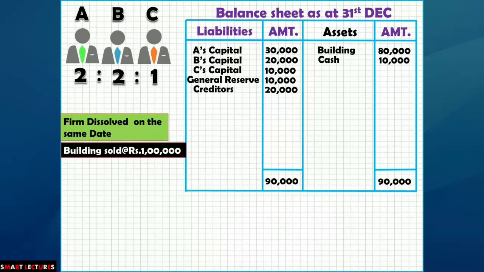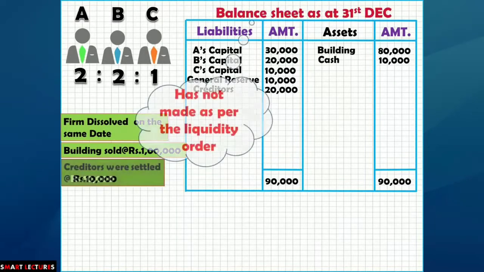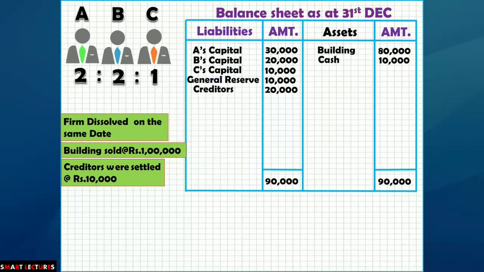Building was sold for rupees 100,000 and creditors were settled at rupees 10,000. This balance sheet has not been made as per the liquidity order. We have created this type of balance sheet in this question and in the upcoming questions for the convenience of explanation. So you should prepare the balance sheet as per the instructions of your teacher.